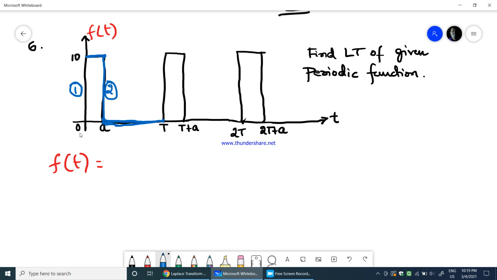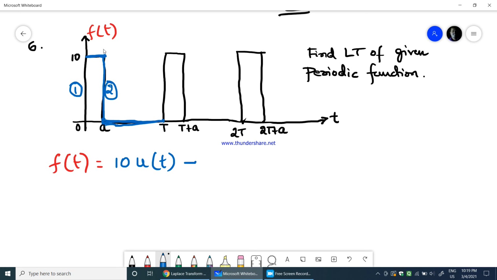Okay. So therefore from 0 to 10 is one step function, whereas it is constant again, and from a particular point till a, it is the second function, and again it is constant till t. Therefore this is one full cycle what we have, and we get two different terms here which get added up. Therefore f of t would be equal to, 10 is the distance, therefore 10 into u of t, because it's starting from 0, no delay,